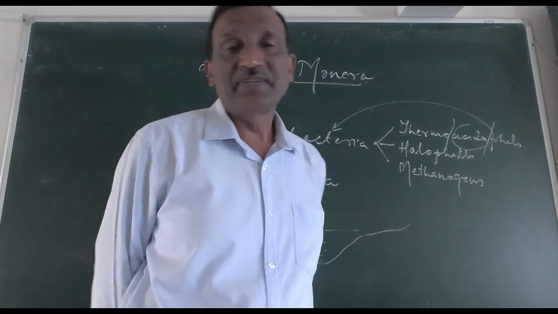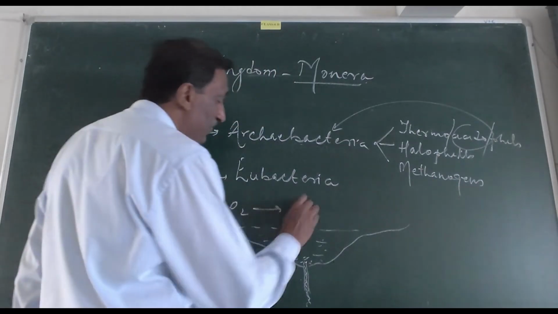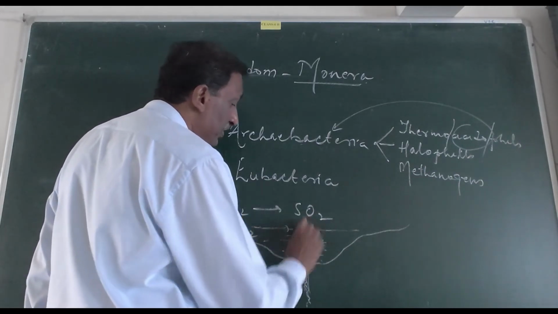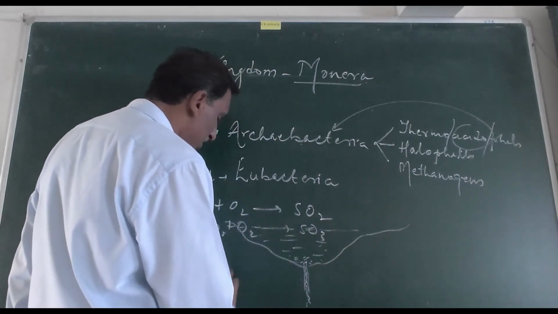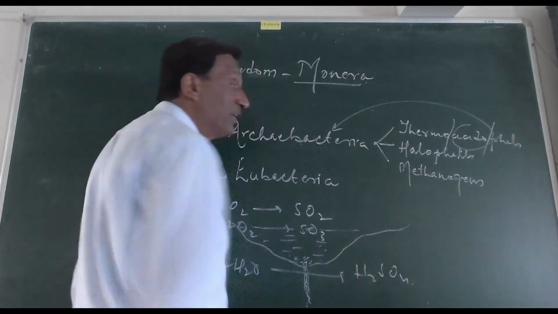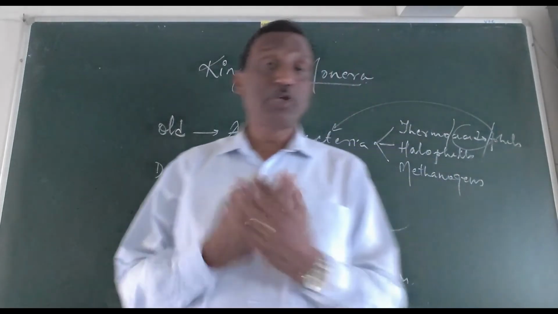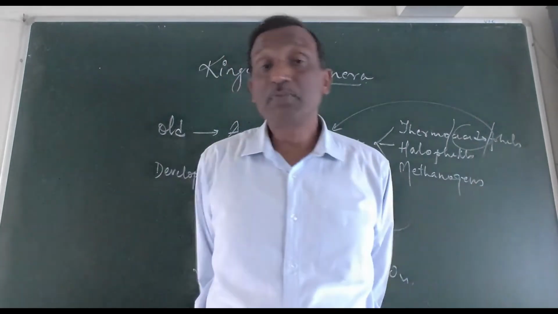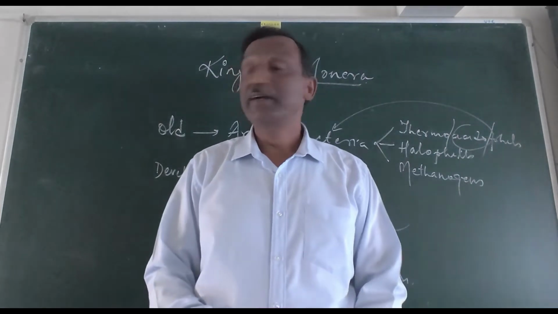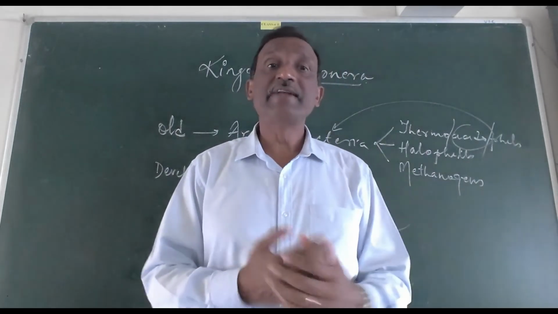One of the inorganic substances is sulfur. So they oxidize sulfur into sulfur dioxide. Sulfur dioxide can be oxidized into SO3, and SO3 can dissolve in hot water and produce H2SO4. And the pH may be very low, up to 4. They can tolerate such a pH. That is why they are called thermoacidophiles, lovers, they can easily survive even in such an acidic environment at such high temperature.